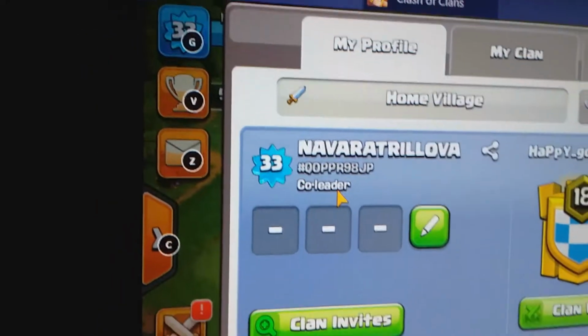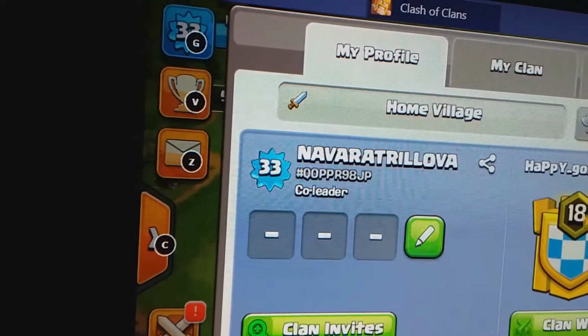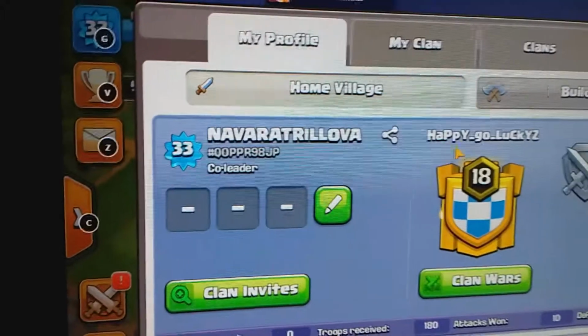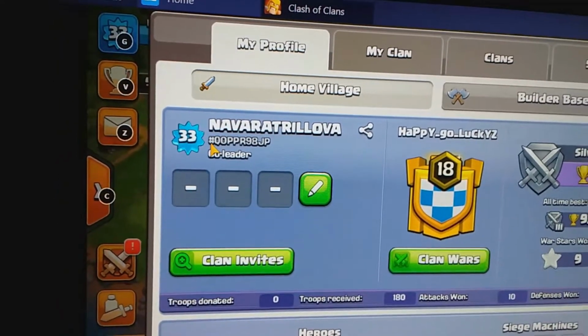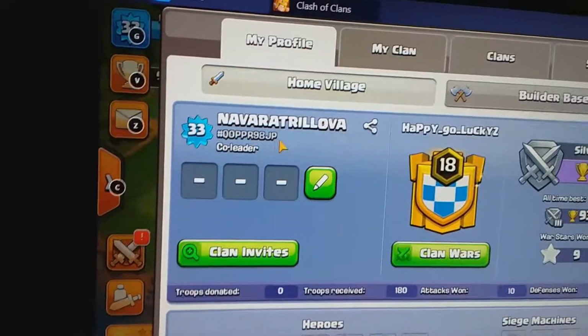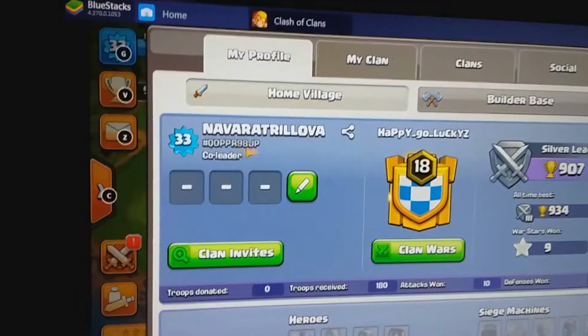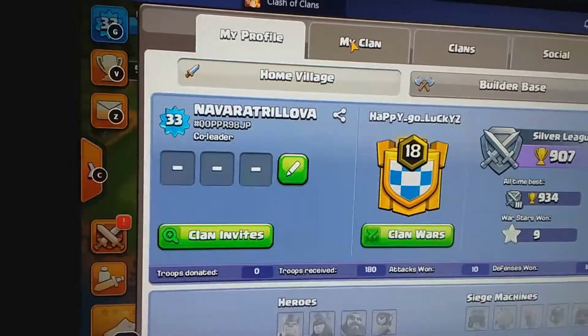See, this is a co-leader. Leader is the highest. Co-leader is the second highest in a clan. This is the clan level. This is the name of the clan. If you have to search for a player, one has to search for this hashtag and whatever the alphanumeric unique code or ID is there. You can't search with the name, you can't search with the email address or anything.